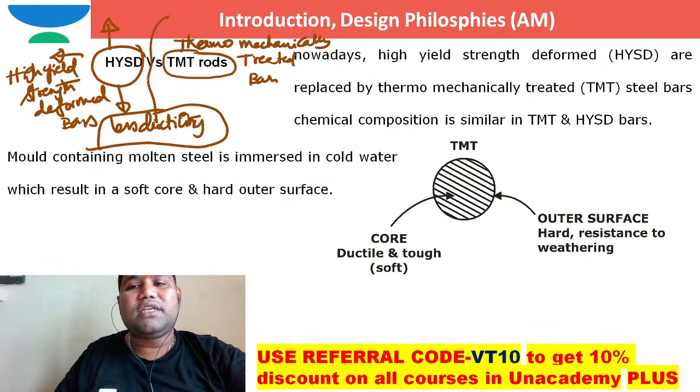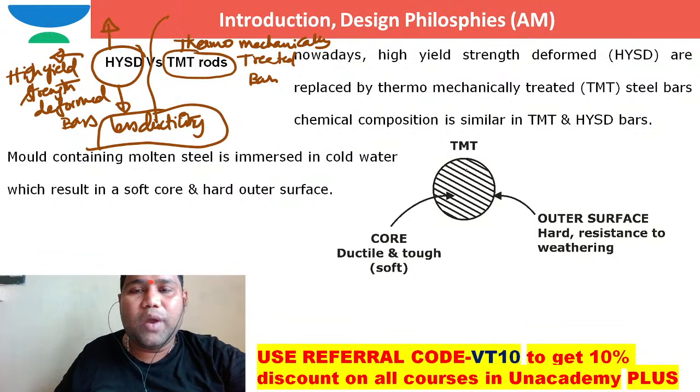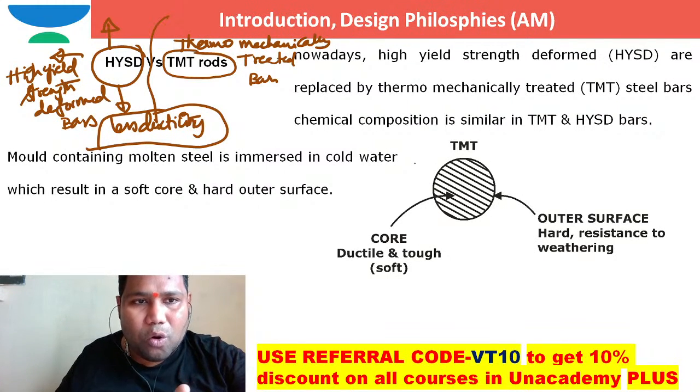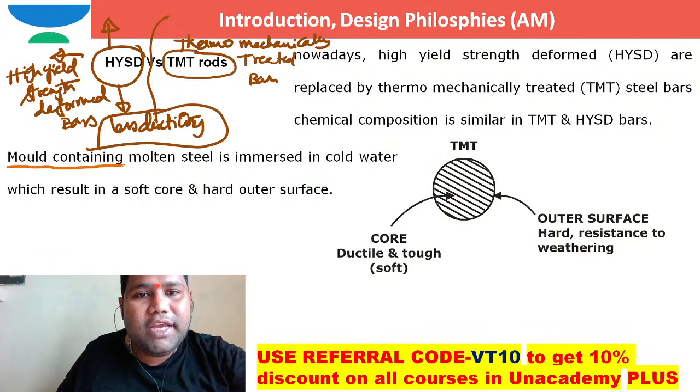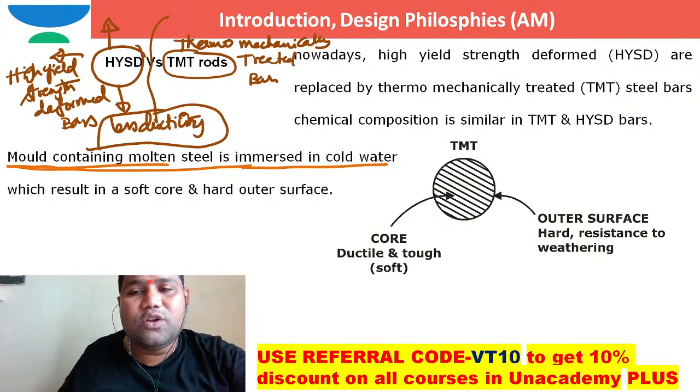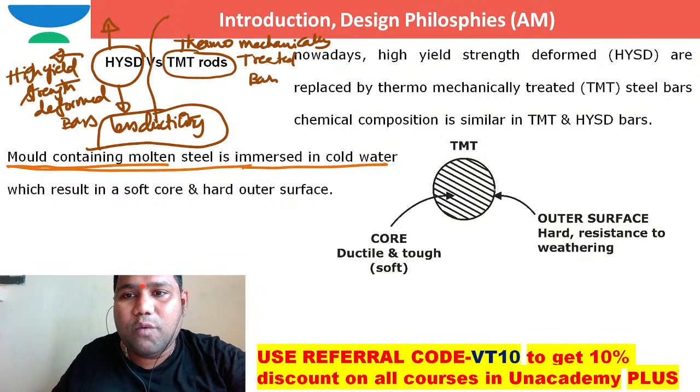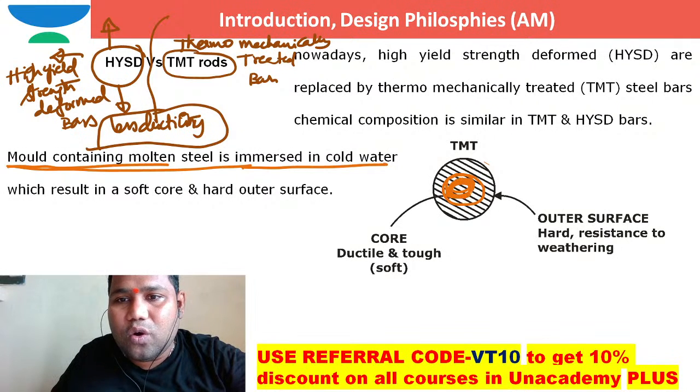Coming to these TMT bars, we take a mold containing molten steel. The molten steel kept in the mold is immersed in cold water. When it is immersed in the cold water, the outer surface layers get cooled, but the inner core will not get cooled.